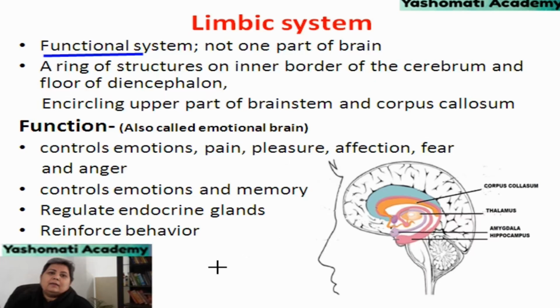Limbic system controls some behaviors that are essential for life for all mammals, like finding food and self-preservation. In human beings, limbic system is more involved in motivation and emotional behavior.